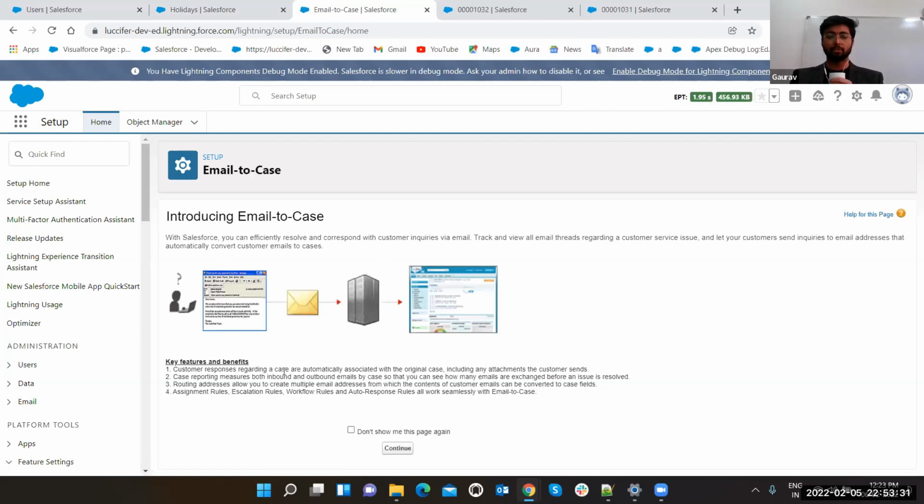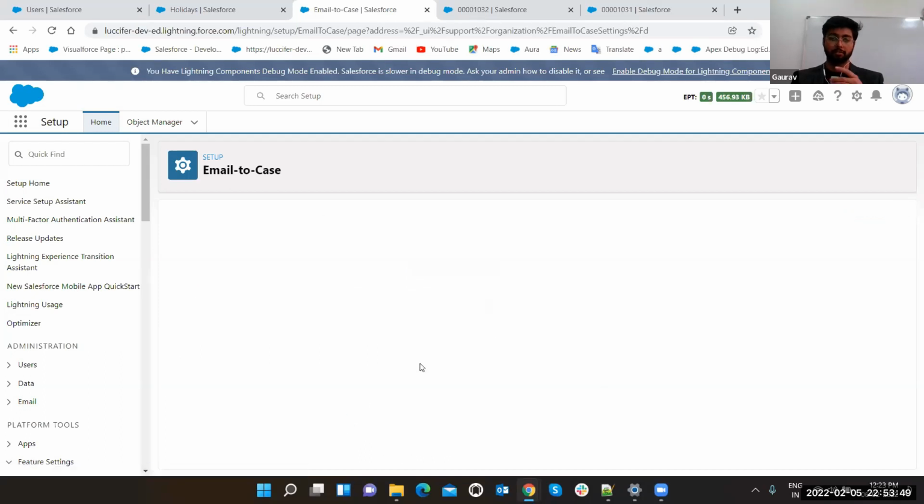You can read it out. It is going to explain every key feature about email to case, and this is the option for everything. It is going to come for everything, like email to case, web to case, and every feature inside Salesforce. You can click on it, like, don't show this page again, so it will not show you again. And if you do not click it, it will show you again whenever you open.